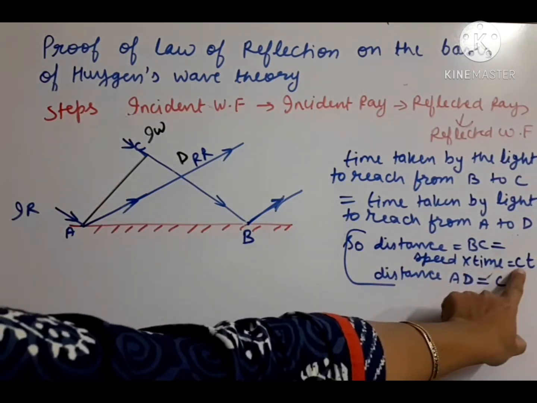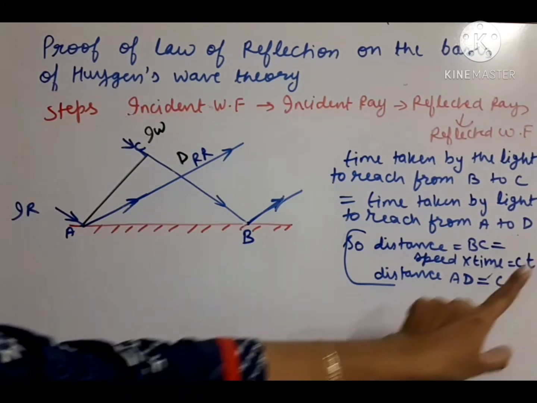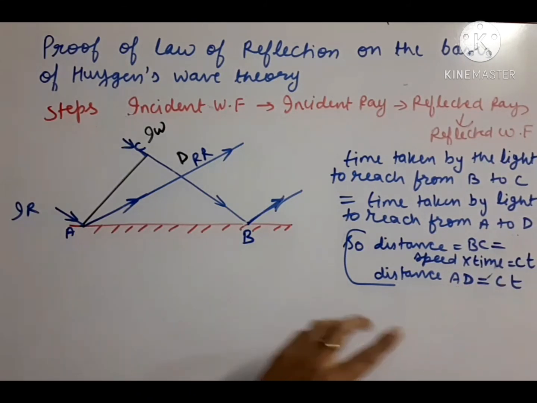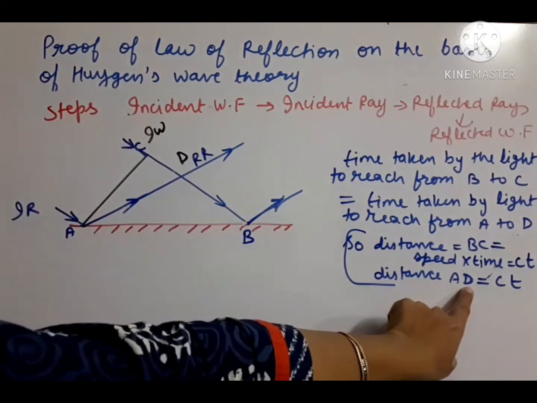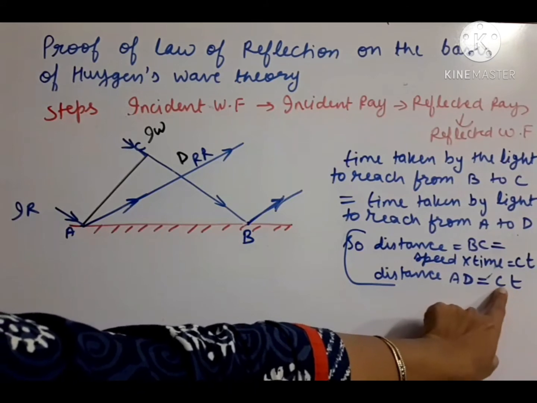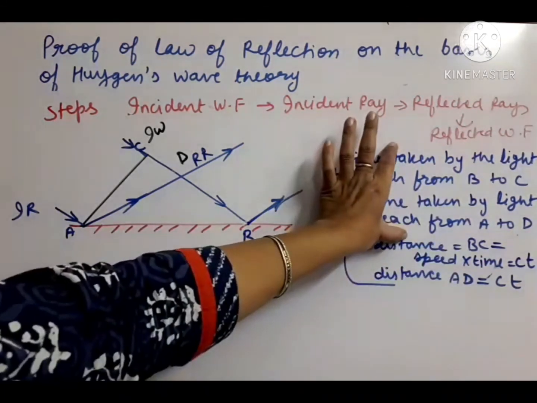Speed of the light is C, into time is T. Suppose we have taken the time T, so the same time is allotted to the AD point also. So what should be the AD distance? AD distance is also speed into time. Speed of the light is C, into time taken, here also T, according to this concept.